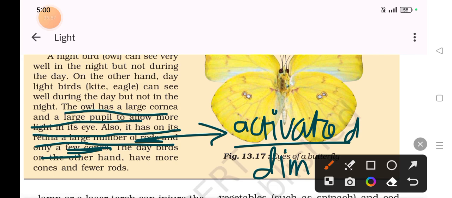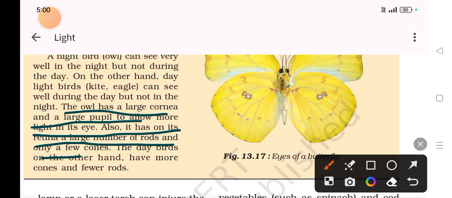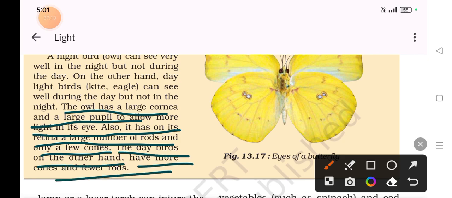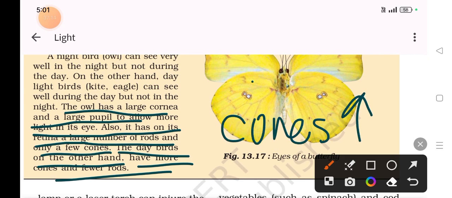Activate during dim light. That's why they have a large number of rods. Okay, they have what? A large number of rods and very few cones. The day birds, on the other hand, have vice versa. That is, cones high and rods less. Okay.